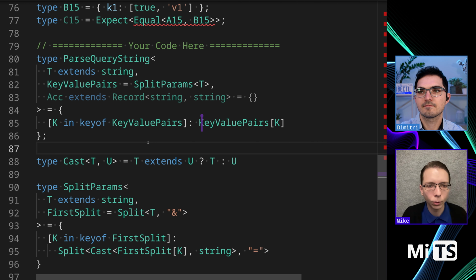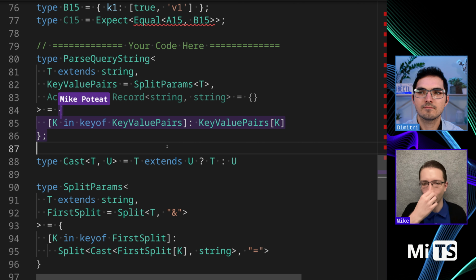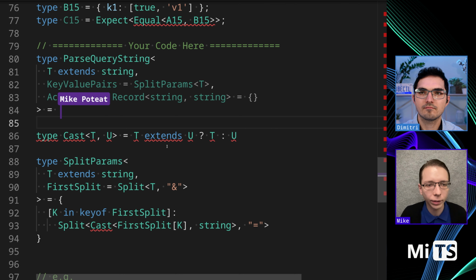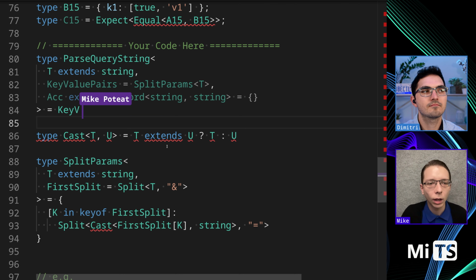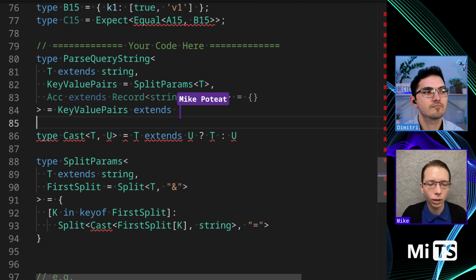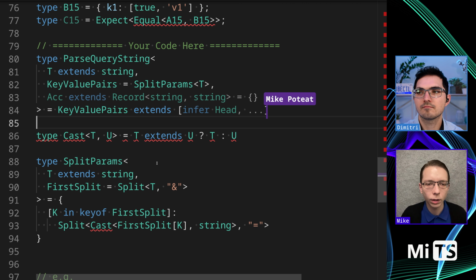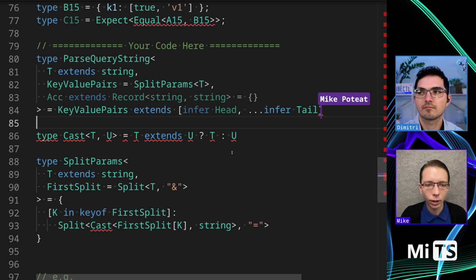And I want to loop over... myself actually. So this is not the way I want to loop. I actually need to do a recursive loop. So that's instead going to be key value pairs extends infer head for tail?